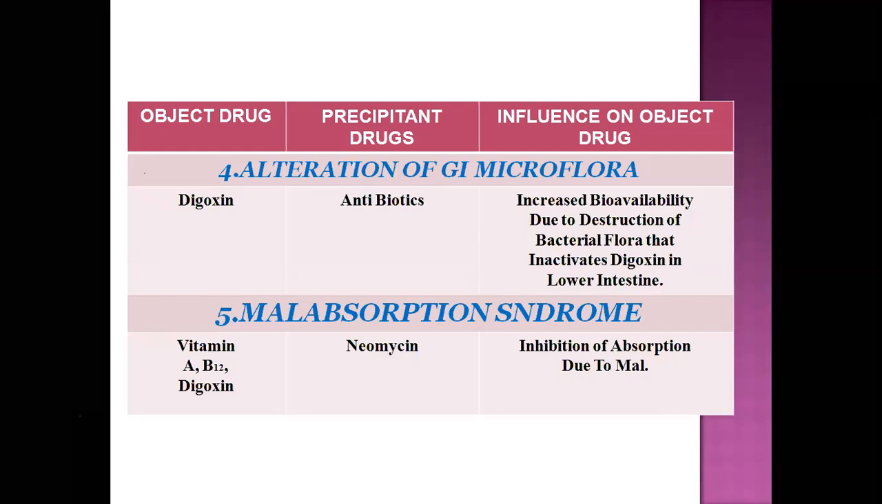The last mechanism in absorption interaction is malabsorption syndromes. When vitamin A, vitamin B12, and digoxin are given with neomycin, there is inhibition of absorption due to malabsorption syndromes. Neomycin inhibits the absorption. These are the absorption interactions, one of the classes of pharmacokinetic ADME interactions.